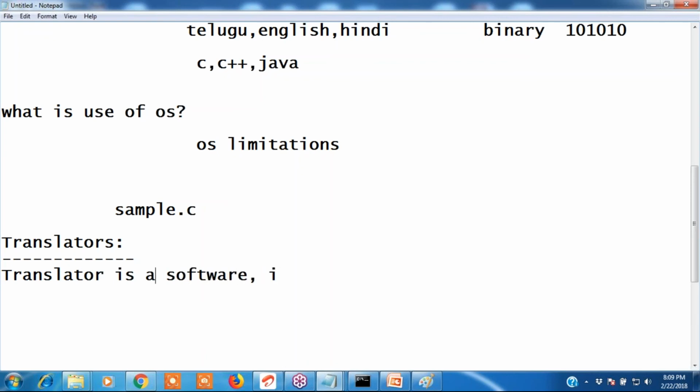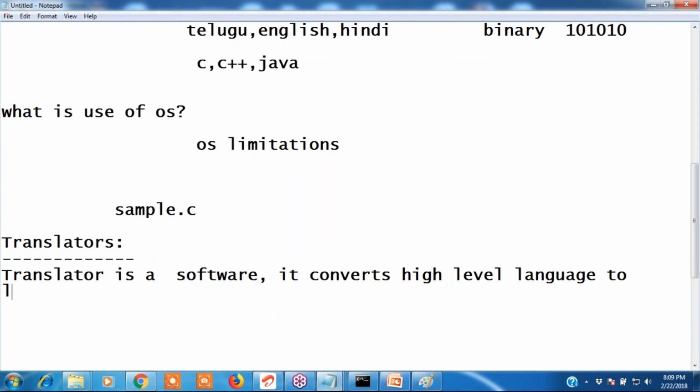Translator is a software. It converts high-level language to low-level language.